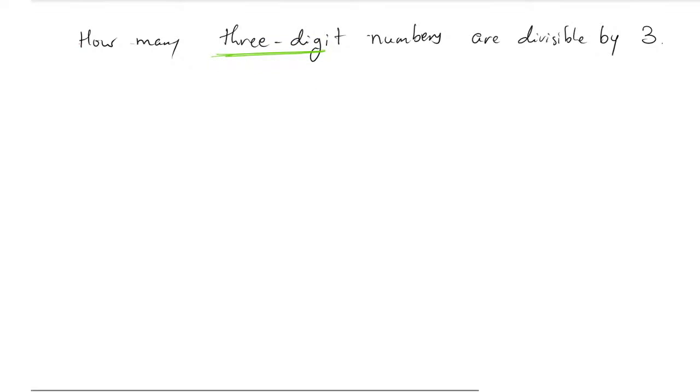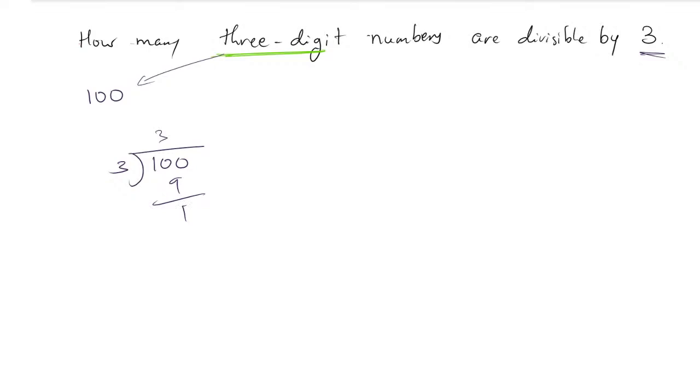For that purpose, you can go through the 3-digit numbers. If we start from 100, the first 3-digit number is 100, but 100 is not divisible by 3. So which is the first 3-digit number divisible by 3? That we have to find. For that you take 100 and divide it by 3. 3 3s are 9, 1 is left.